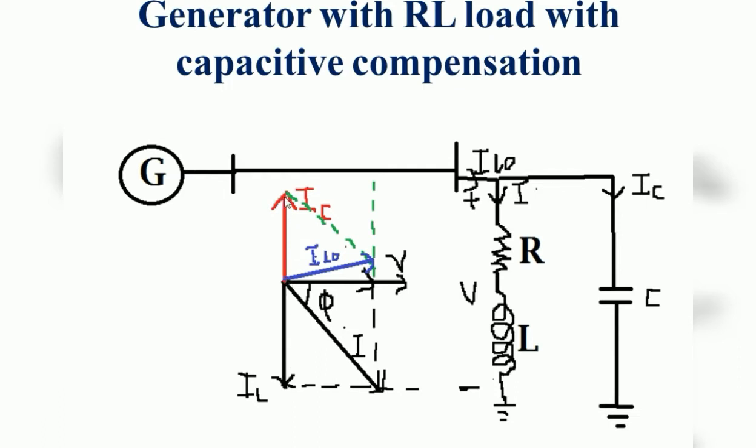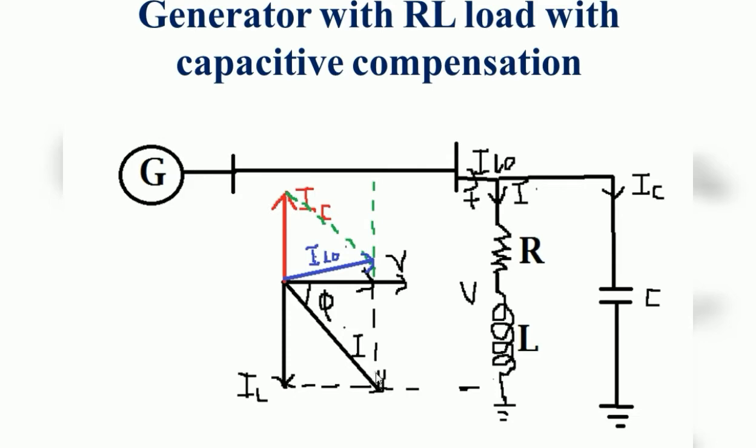So now draw the resultant line. Here this is the load current. It is split into I and IC. I plus IC is nothing but the load current IL. So this is the IC. Now this is the resultant I, right? The current flowing through this, I already we have drawn this line.